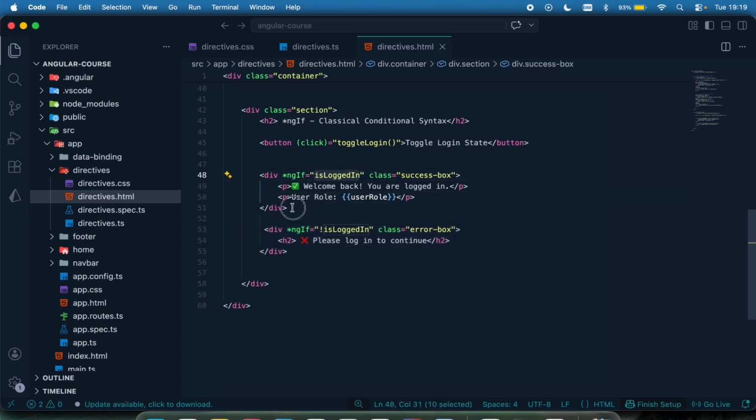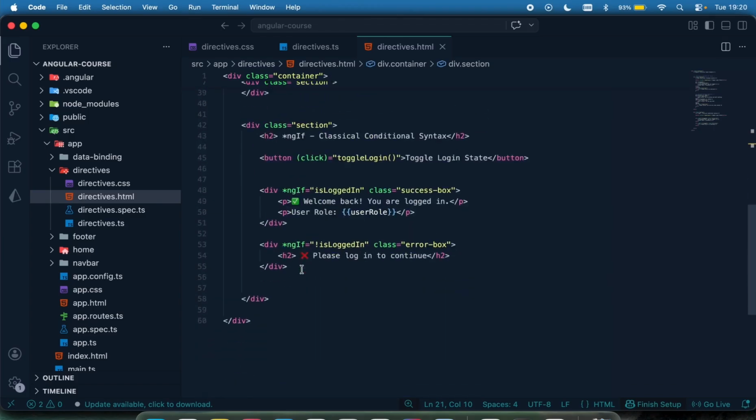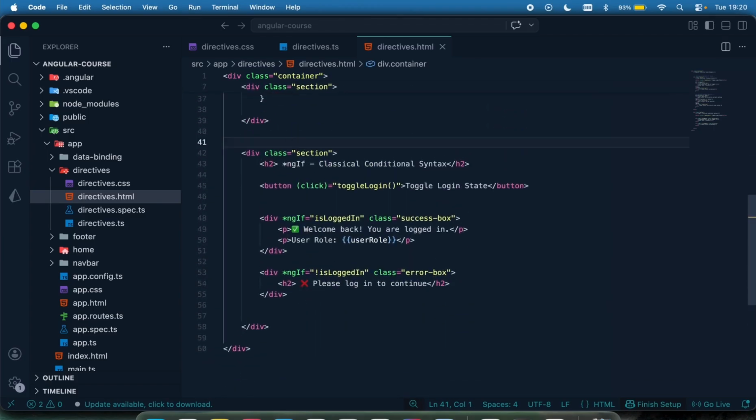If it's true, this one will be displayed. If it's false, this one will be displayed. So this is more of a classical way. The syntax looks more well arranged and more cool compared to the new directive syntax. All right, so both of them work to do virtually the same thing.